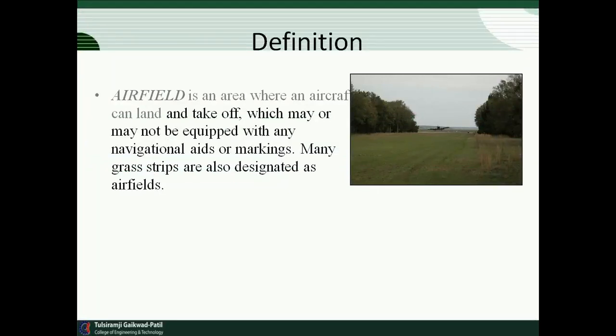Then what do you mean by airfield? In the figure, you can see one portion which is called the airfield. An airfield is an area where aircraft can land and take off, which may or may not be equipped with any navigational aids or marking. Many grass strips are also designated as airfields. So an airfield is a small structure which we can use for small aircraft, and it is not necessary that we provide some marking there.